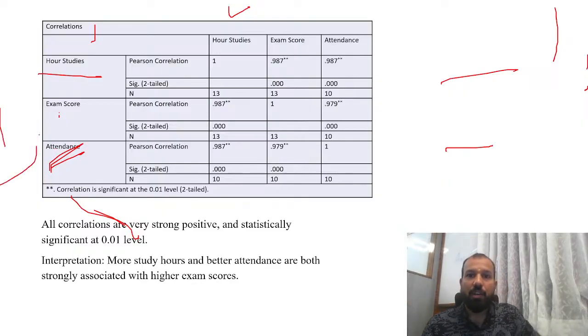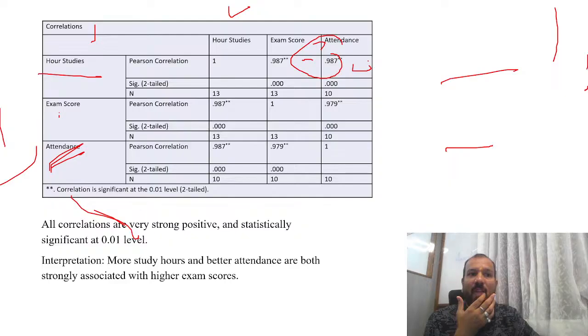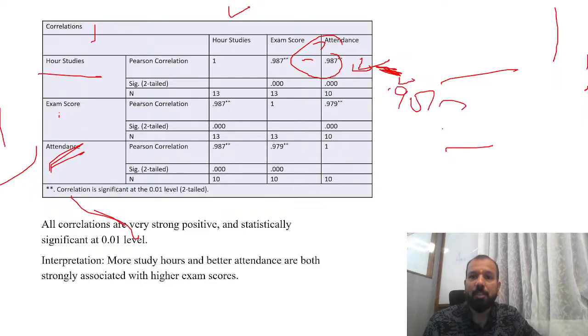Clear? So now this is the raw data I've picked up: hours spending 0.987, attendance is 1.